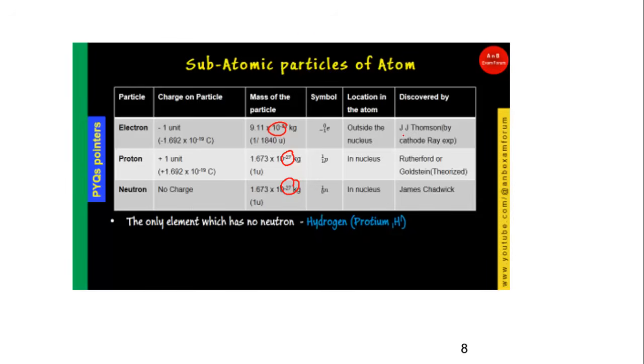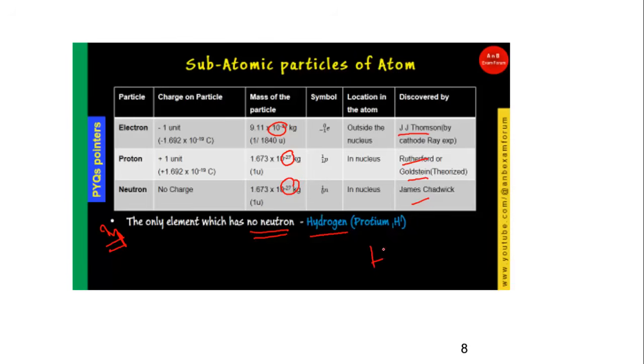And we have seen J.J. Thomson discovered the electron, Rutherford or Goldstein theorized the proton, and James Chadwick is the person who found the neutron. And a very important pointer which is generally asked in exams is which element has no neutrons. It is hydrogen.